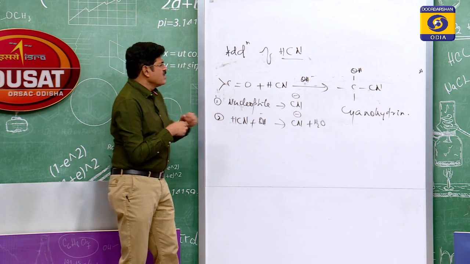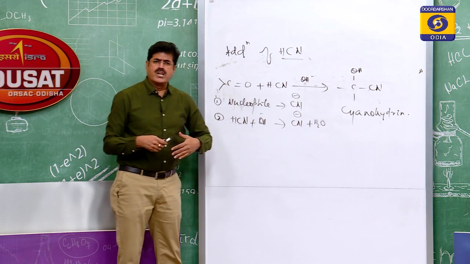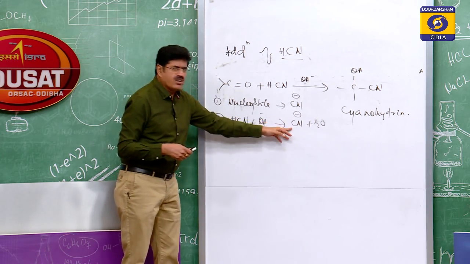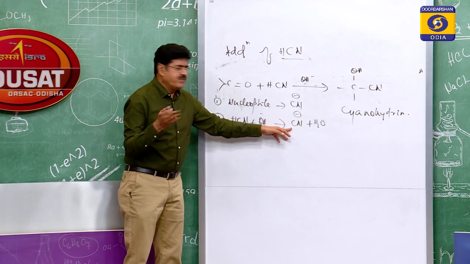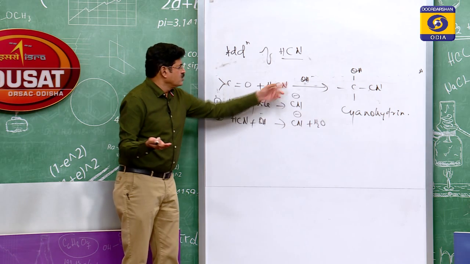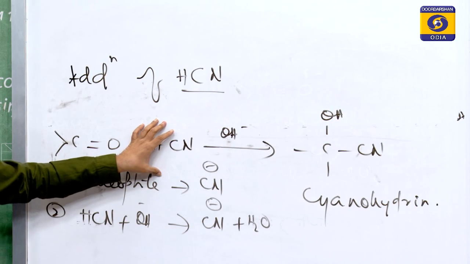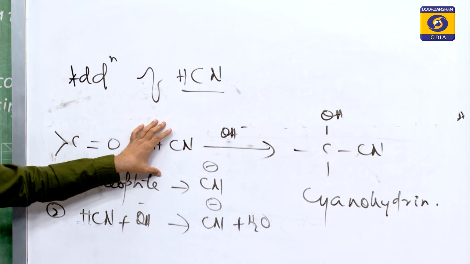Next question comes, why not HCN only? Why is basic medium required to generate the nucleophile? In the nucleophilic addition reaction, we require the nucleophile in the first step. So basic medium is required to generate the nucleophile. Does it indicate that HCN can't furnish the CN minus ion?